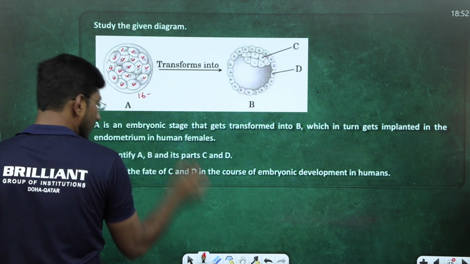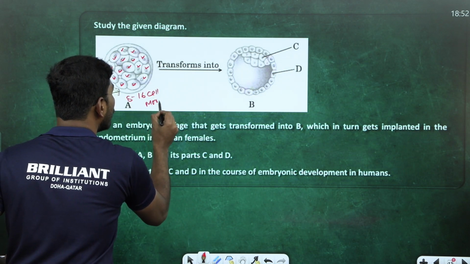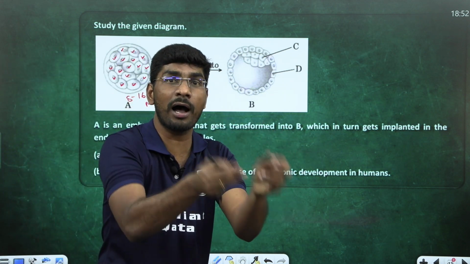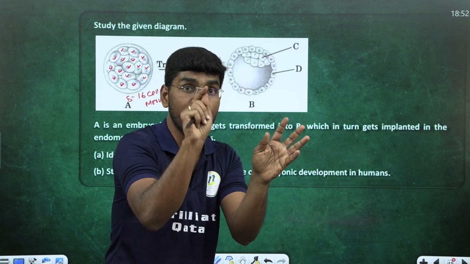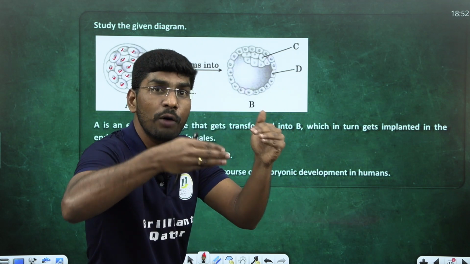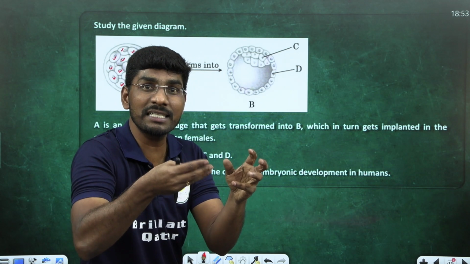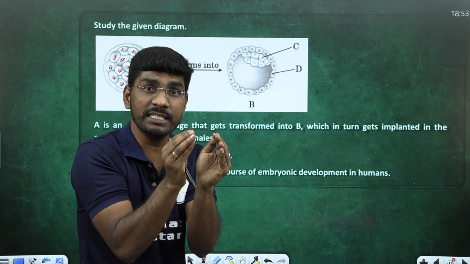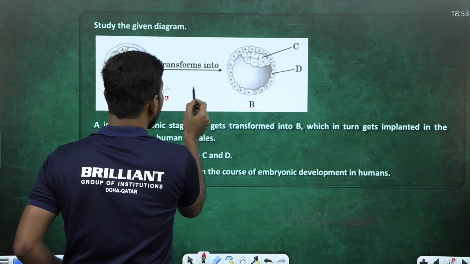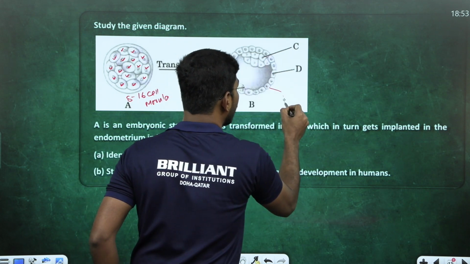16 cell stage. 8 to 16 cell stage is called what? Tell me. Morula. Remember, all of you. Morula stage, late morula. If you have NCERT, look there: the 8 cell stage is in the fallopian tube, and the morula is at the tip of the lower side of the fallopian tube. So this 8 to 16 cell stage is called morula. This 16 cell morula undergoes compaction. Compaction means what happened to the cells? Slowly the outer, smaller cells form an outer layer called trophoblast.